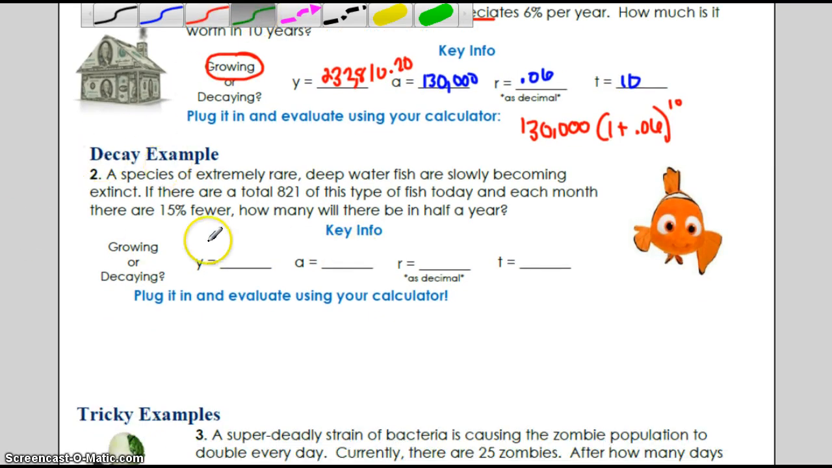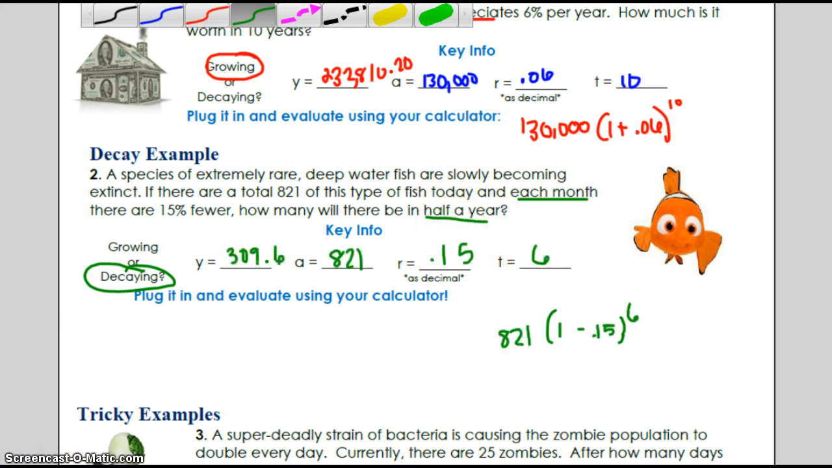This is a decay example, so that means we are decaying, which means in your formula, make sure you're using subtraction. So plug in your starting amount, your rate, make sure it's as a decimal, that percent, and then be careful on this one because you're talking about each month and then half a year. So your time is going to be however many months would be in half of a year. So try that, check when you're ready.